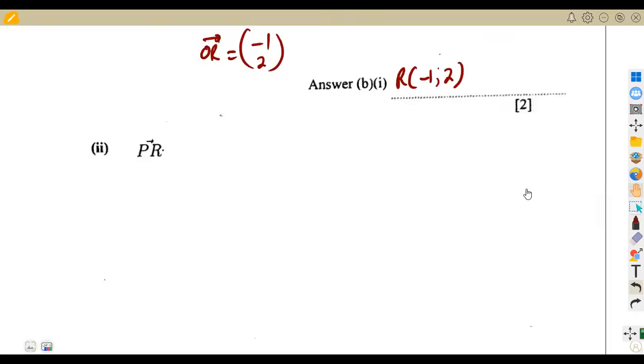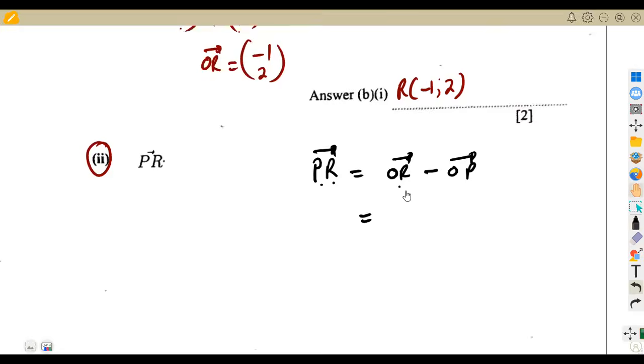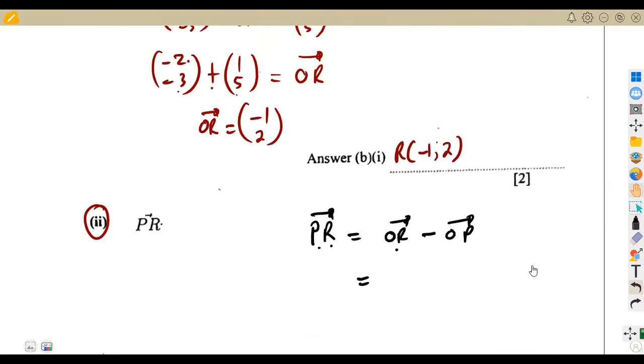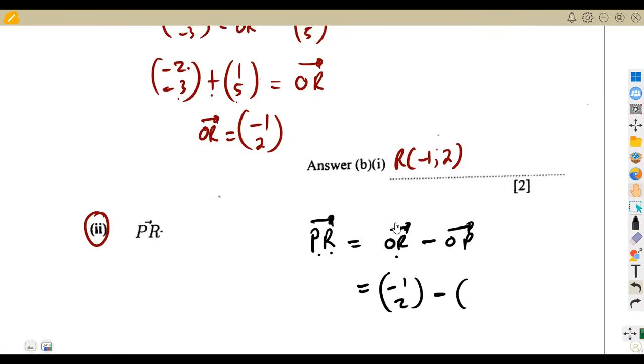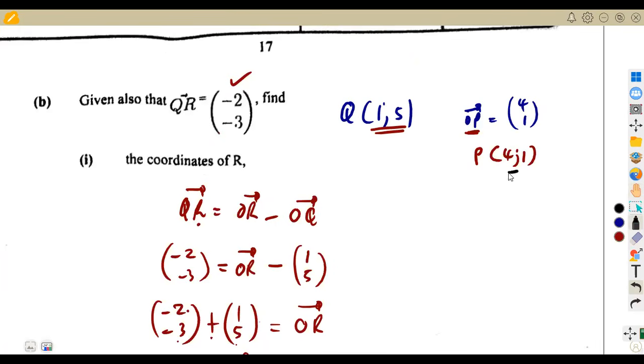Then from there, they need us to calculate vector PR. In order for us to find this vector PR, we're going to use OR minus OP, from the starting point, which is OP. So we're just going to substitute. Remember, we calculated OR, which is from the point R. We've got our OR here, which is -1, 2. So it's a continuation, minus OP.